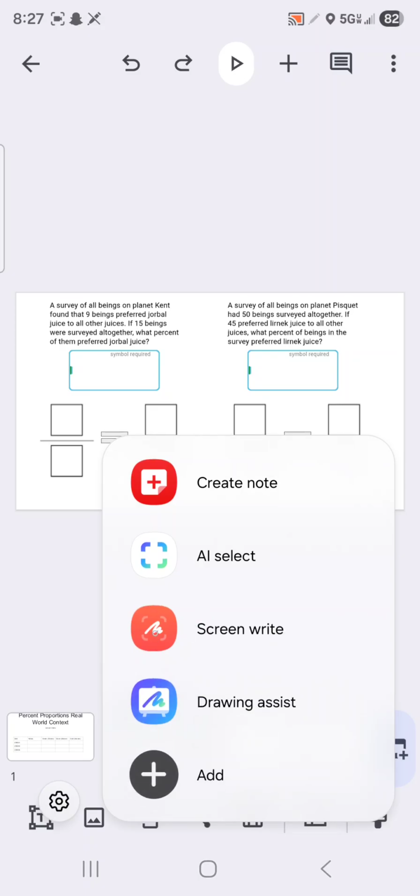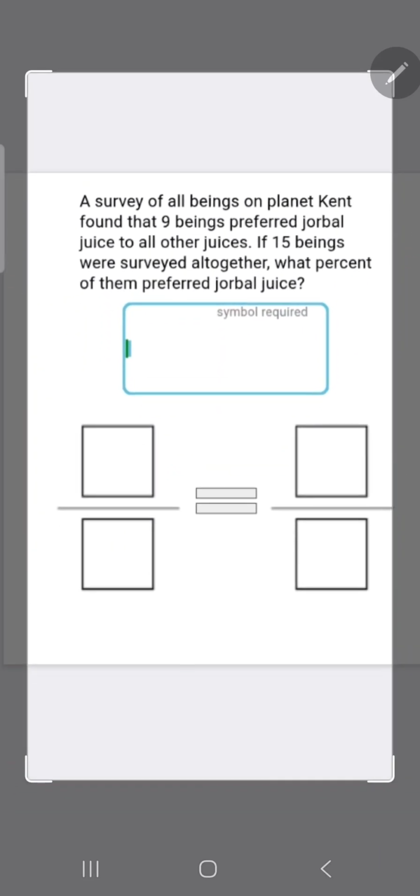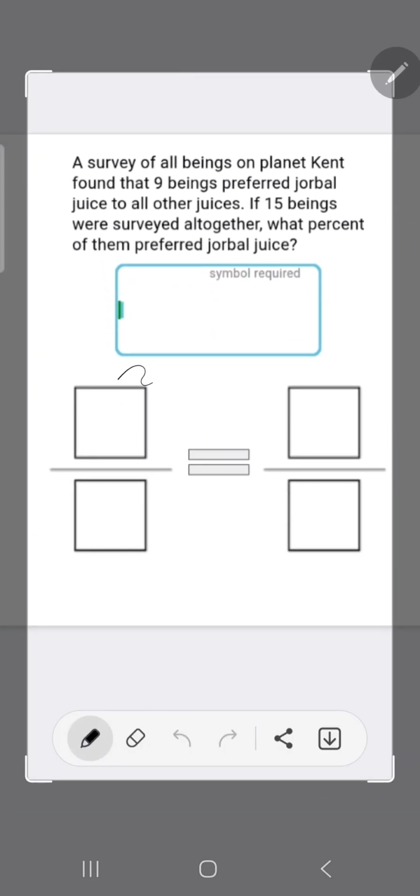We're still going to set up proportions, and our proportions will still be set up in the same way. We will be putting our percent over 100 and our is over of. Is is going to be the part and of is going to be the total.